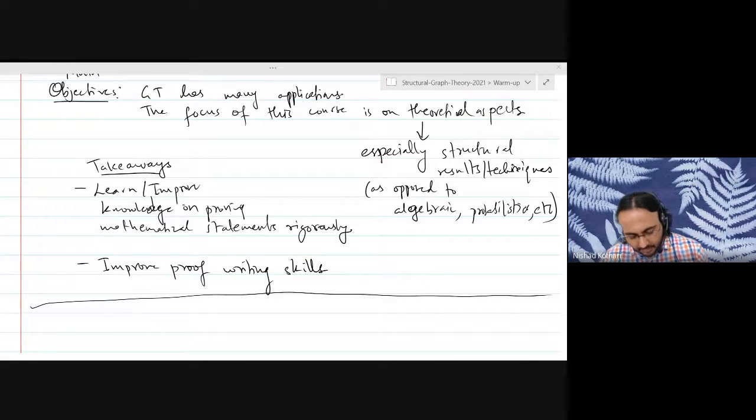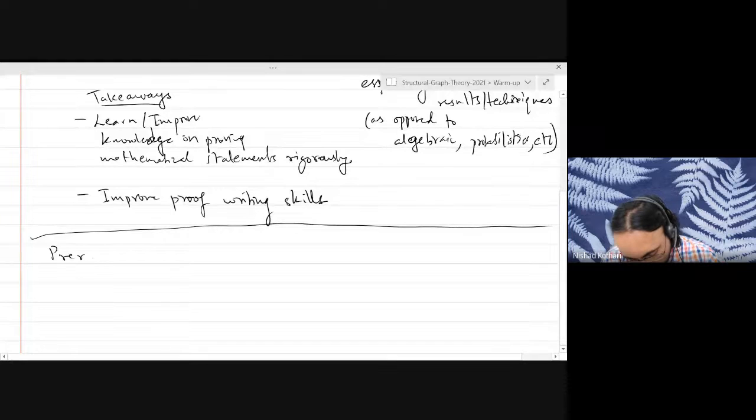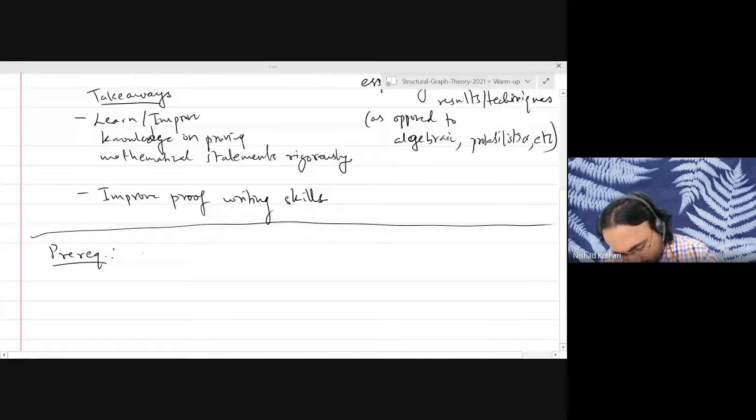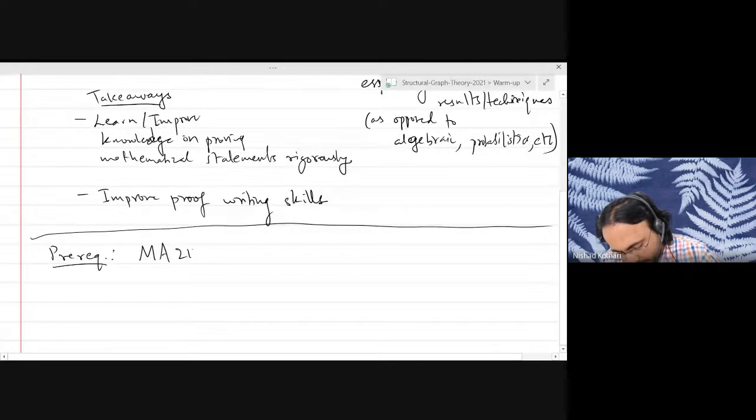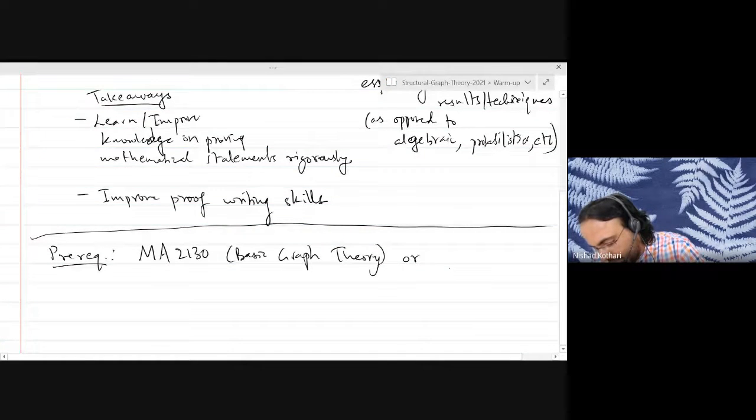Okay, if not, let's move on. What are the prerequisites for the course? There is the course MA2130 offered by the mathematics department at IIT Madras, basic graph theory. If you have taken that course, then generally speaking you should be prepared for this course. If you are not sure, you may have a discussion with me. Of course, there may be students who have not taken this course because they are either postgraduate students at IIT Madras or students from other institutes like CMI. In that case, any equivalent course should do.